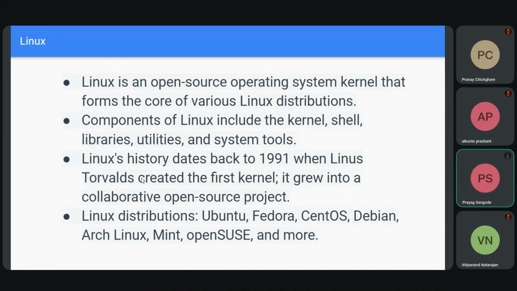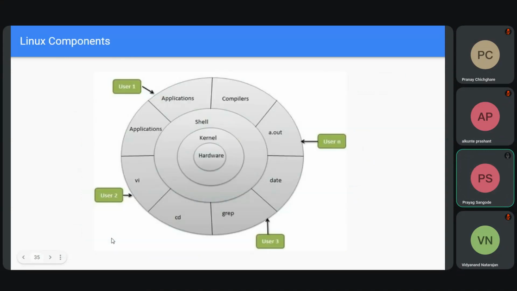And as I said, there are various Linux distributions: Ubuntu, Fedora, CentOS, Red Hat. There are many open source ones. Any operating system comprises a kernel, shell, and utilities. We cannot interact with the hardware directly, so via the kernel we interact with the hardware.